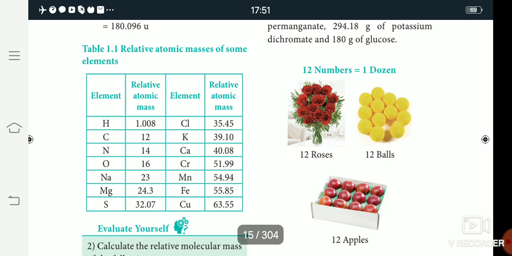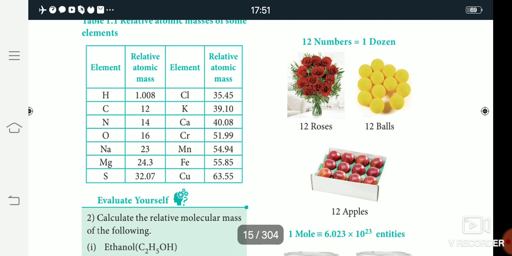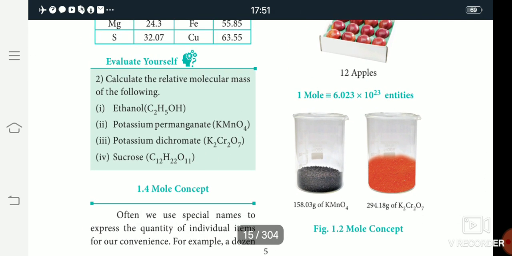So in this chemical formula, potassium dichromate and potassium permanganate in the mole, calculate the mole concept. The total number of atoms present in 12 grams of the carbon-12 isotope. The mole value of potassium permanganate is 158.03 grams. Then potassium dichromate is 294.18 grams.